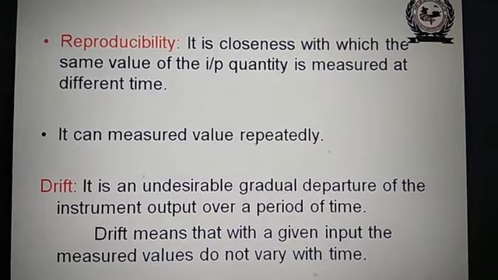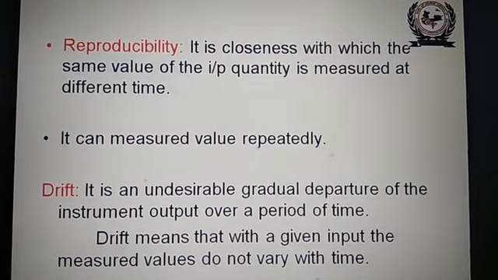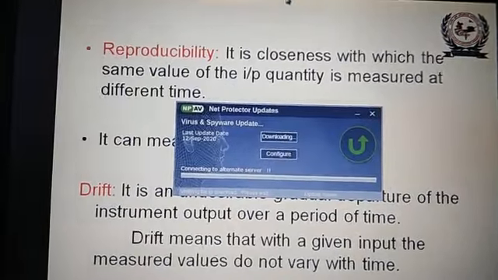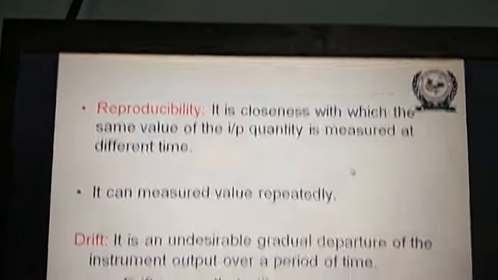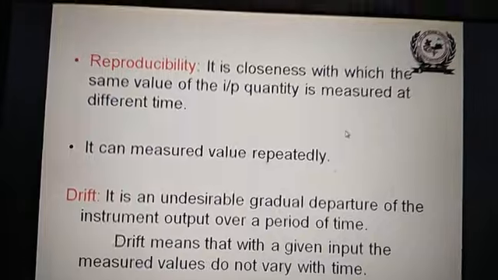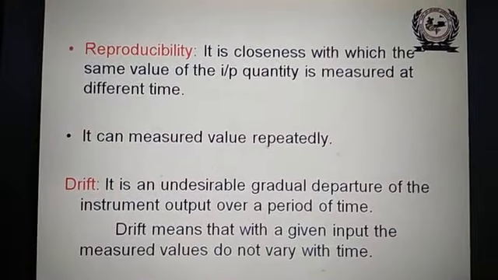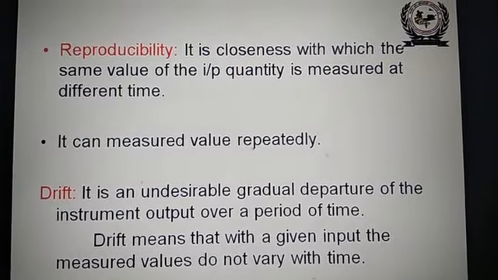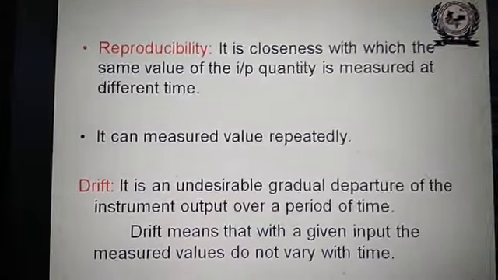It is the closeness with which the same value of the input quantity is measured at different times. So reproducibility means the repetition of the values, repetition of the quantity being measured at different times. It can be measured repeatedly.